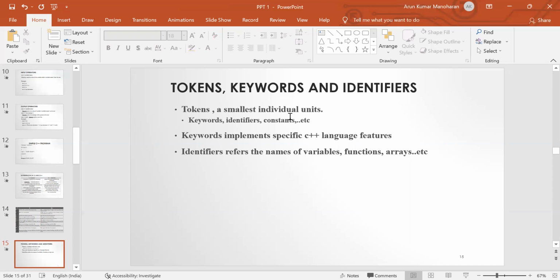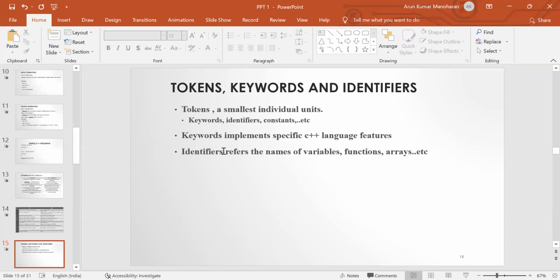Okay. So first one is a keyword. Keyword means a reserved word. Reserved word means each and every keyword has some special meaning. All the keywords that are supported in C language are also supported in C++. In addition to that, we have different keywords in C++. So keywords are reserved words, each with some special meaning, so these keywords cannot be used as a variable name, identifier, array name, or function name.